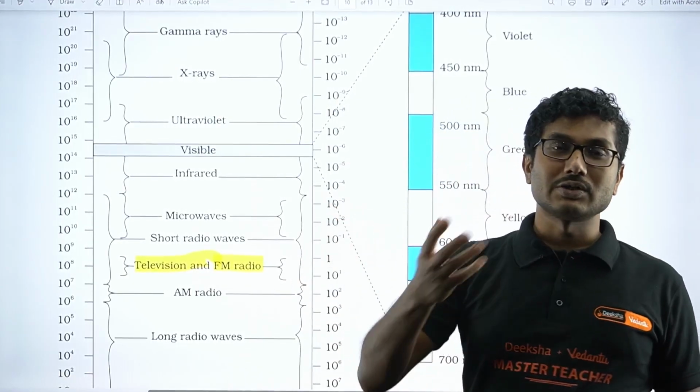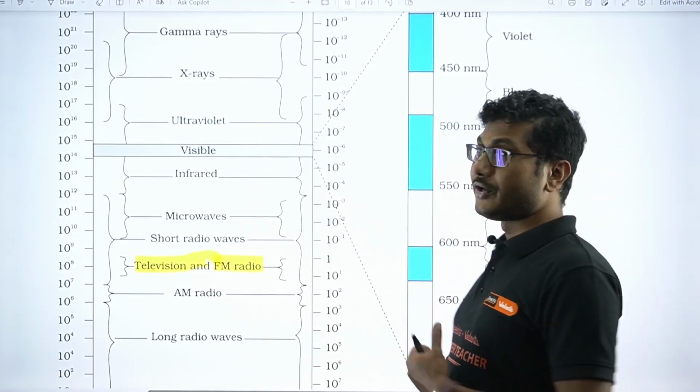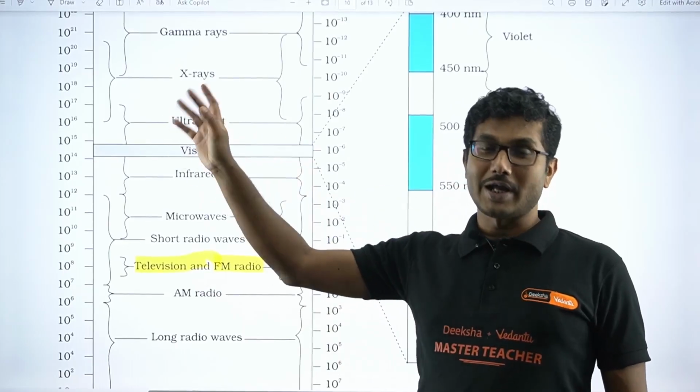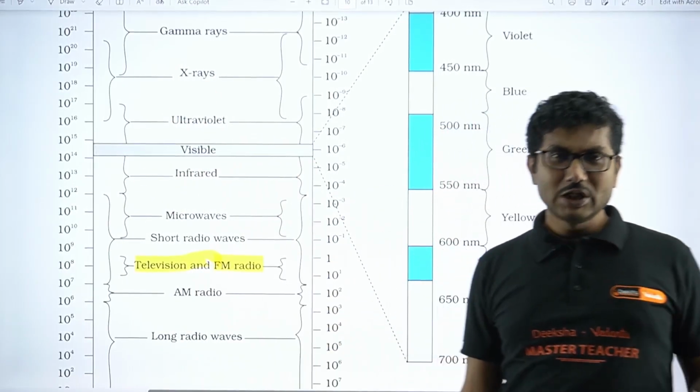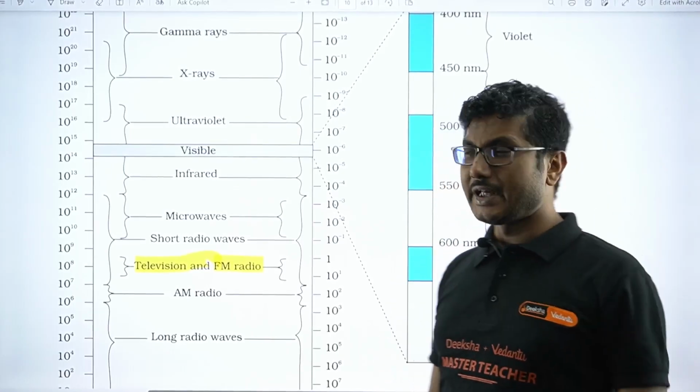One of the common applications is the water purifier. If you are drinking water, UV purifier. What is the meaning of UV purifier? Basically, they are using UV rays to kill germs present in the water.